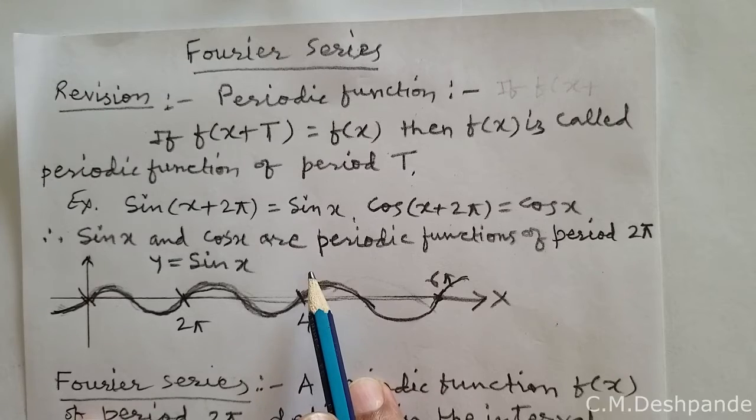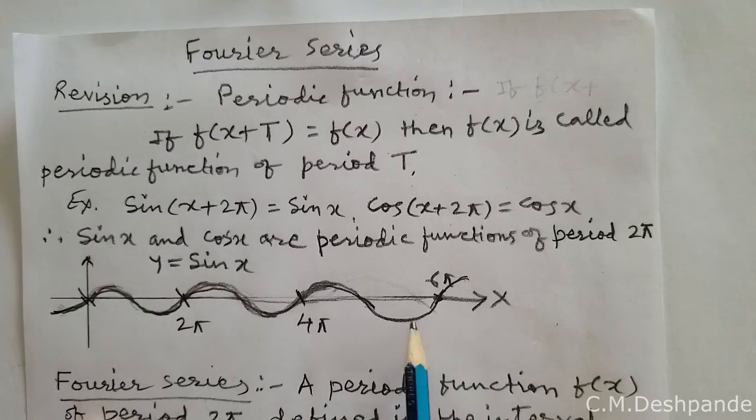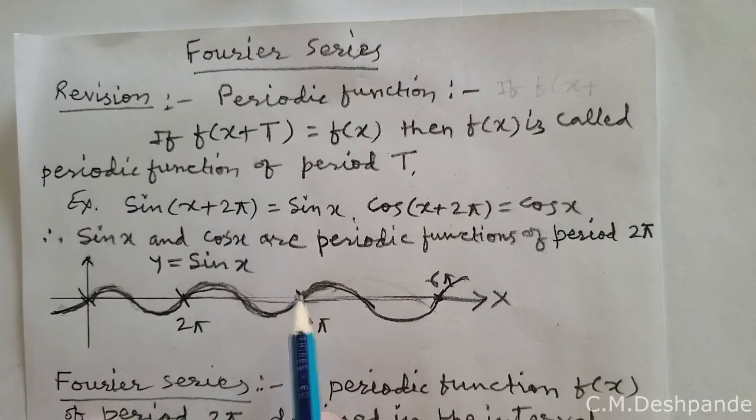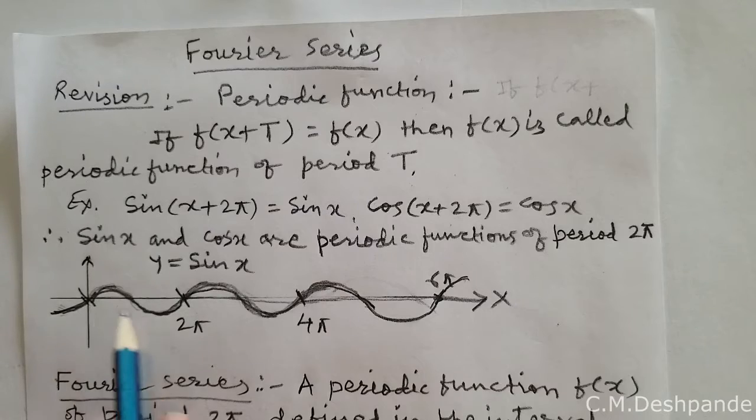Now any periodic function can be identified from its graph also. Suppose the graph of y equals sin x is given by this wave. This is called a sine wave. If you take the graph of the curve from 0 to 2 pi, then this graph is repeated after 2 pi, up to 4 pi, from 4 pi to 6 pi. The same graph is repeated, and if any graph is repeated, then the function is called a periodic function of this interval. So sin x is a periodic function of interval from 0 to 2 pi, which is of length 2 pi.